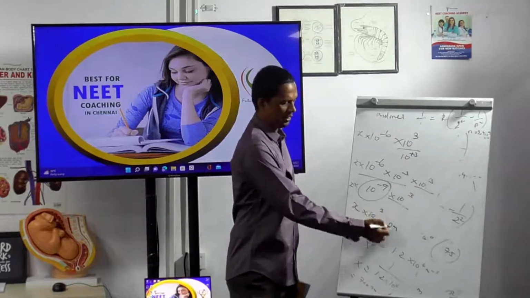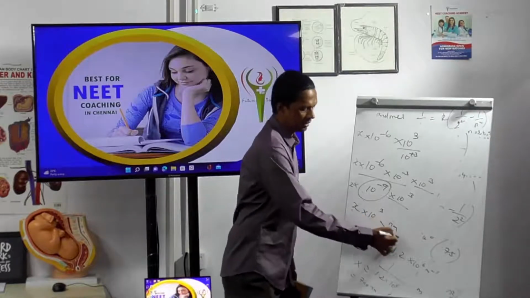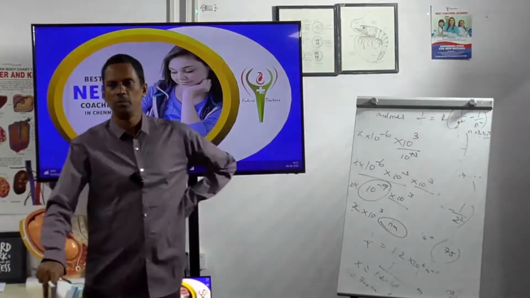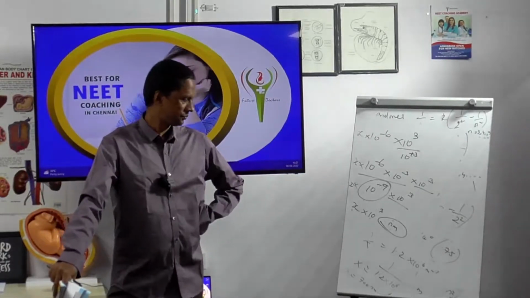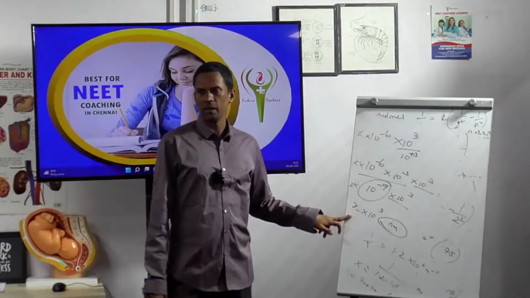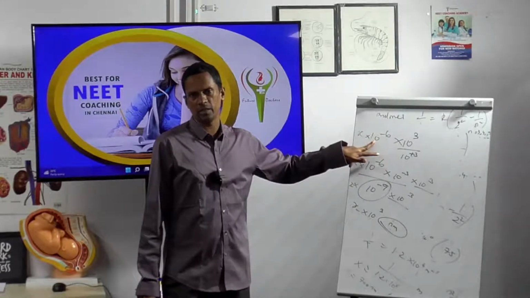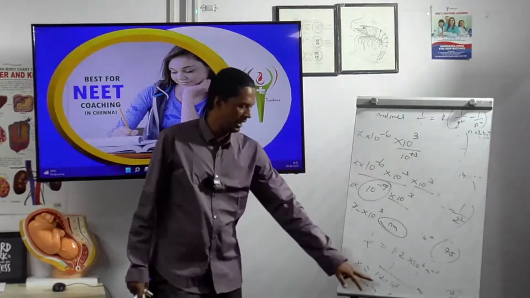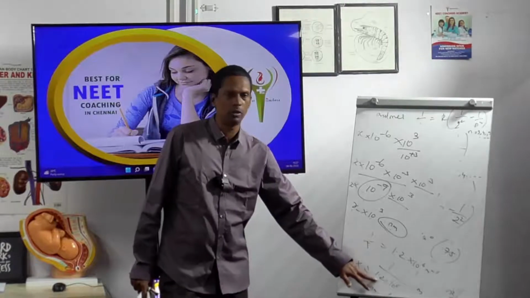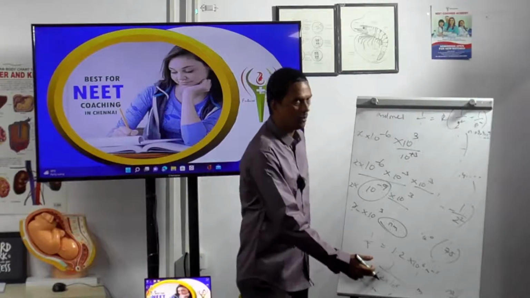X into 10 power 3. Whatever value comes, you have to multiply with the 10 power 3 nanometer. About 1000 nanometer. Yeah, that's the x value. X value means whatever value you can substitute. I want to change the denominator and numerator. Here it is 1 divided by 1.2 into 10 power 6. 1 divided by 1.2 will be roughly 0.9, I think, 0.7, something around that.